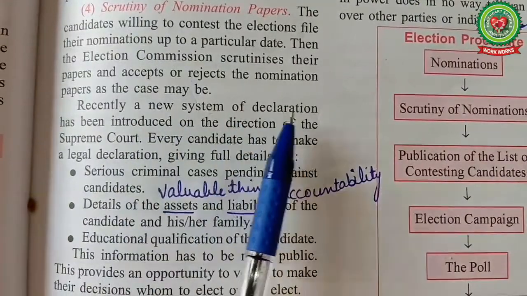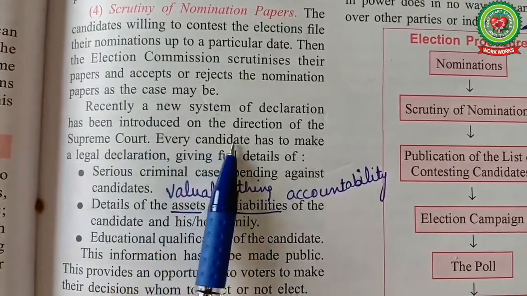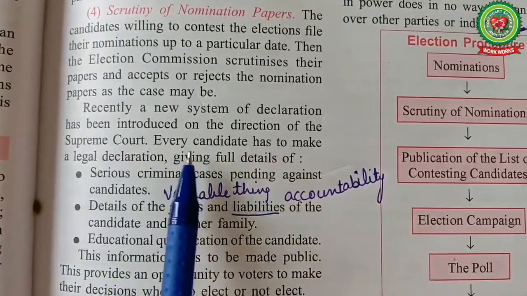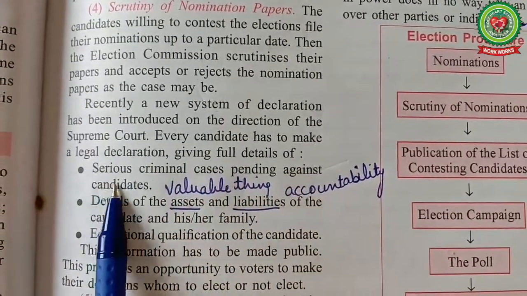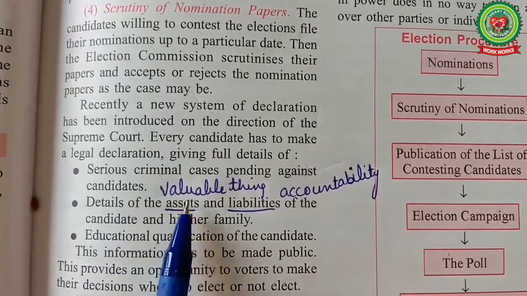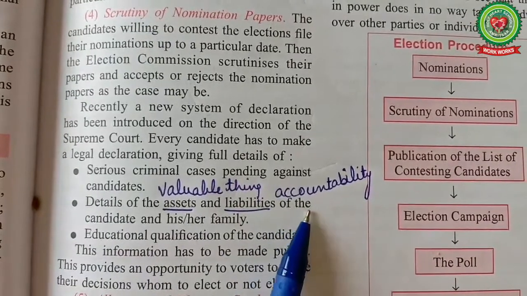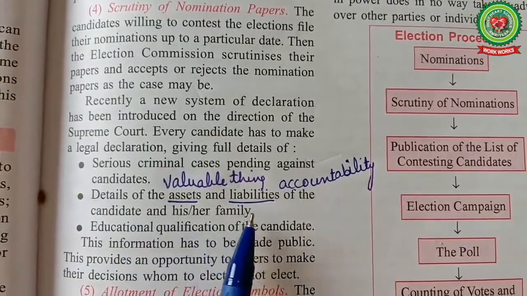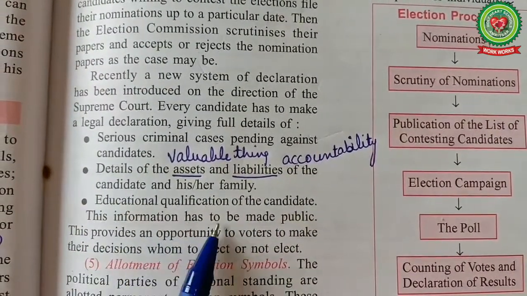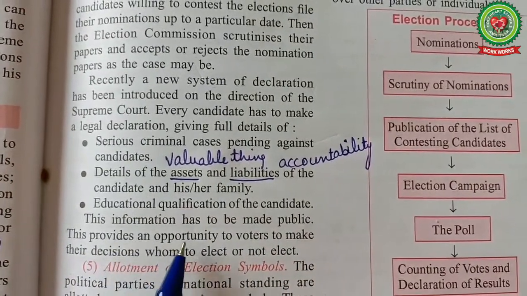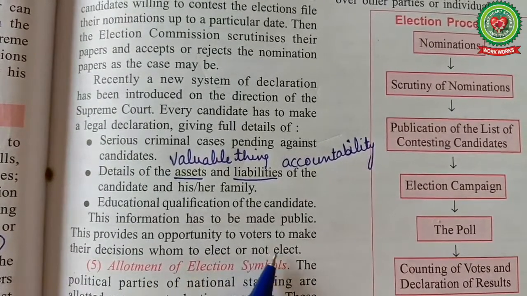Recently, a new system of declaration has been introduced on the direction of the Supreme Court. Every candidate has to make a legal declaration giving full details of serious criminal cases pending against the candidate, details of the assets, meaning valuable things, liabilities, meaning accountability of the candidate and her family, and the educational qualification of the candidate. This information has to be made public.